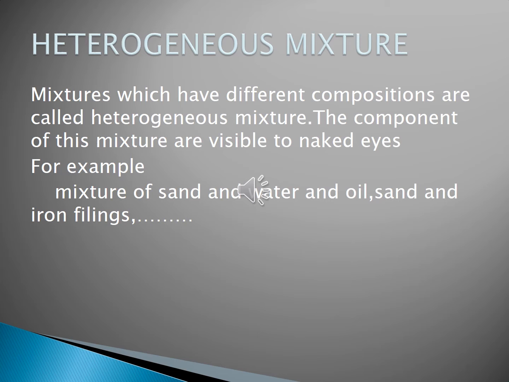We can differentiate them easily, so they are visible to the naked eye. In such a way, sand and iron filings also, this mixture can be seen. We can see them through our naked eye. Did you understand, children?